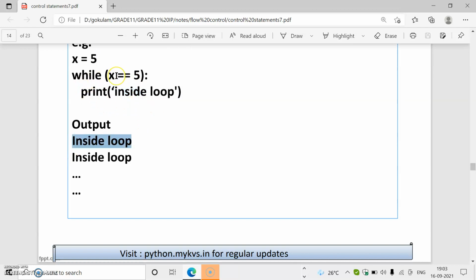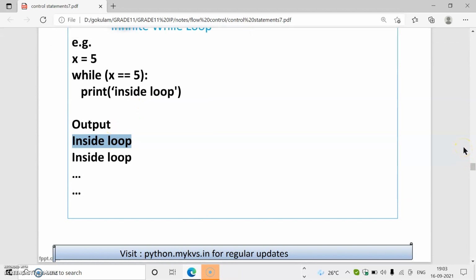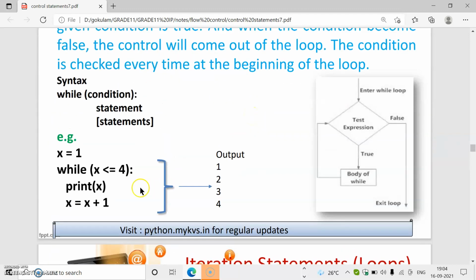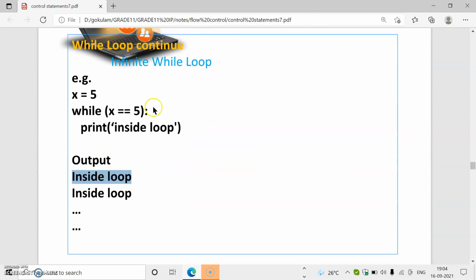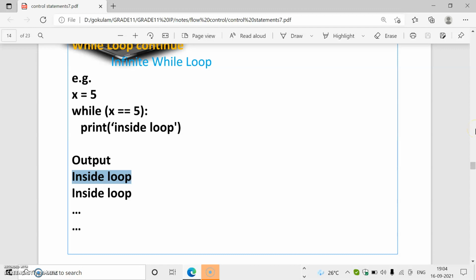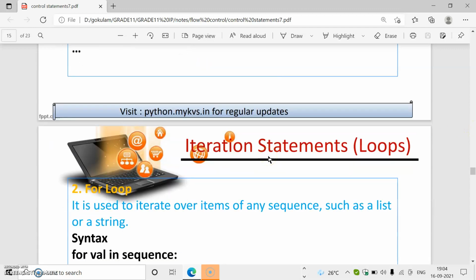Then again it goes to the loop. Again x equal to 5. Then again inside loop will print. Then again it goes to the loop, x equal to 5, then inside loop will print. So this loop will repeat indefinitely. That means infinitely. So this is known as an infinite loop. To avoid an infinite loop, we must use increment or decrement operations. If we forget, then what happens? An infinite loop will take place.